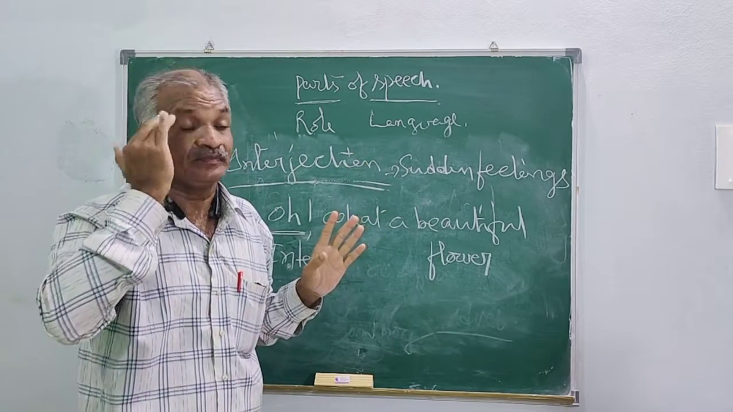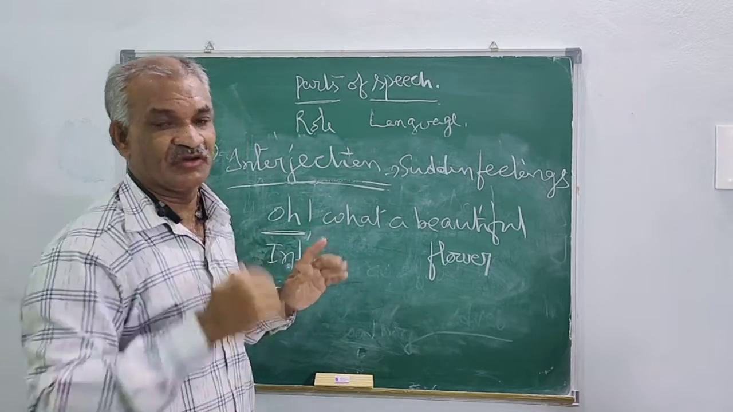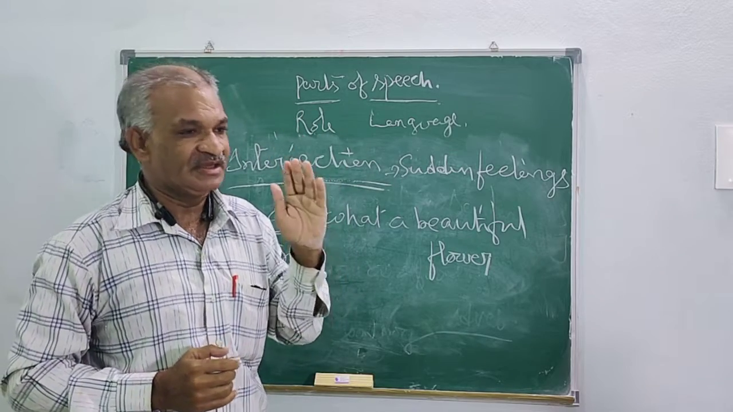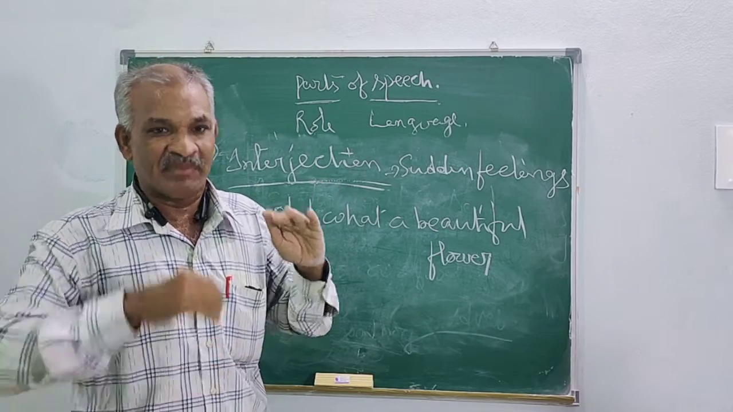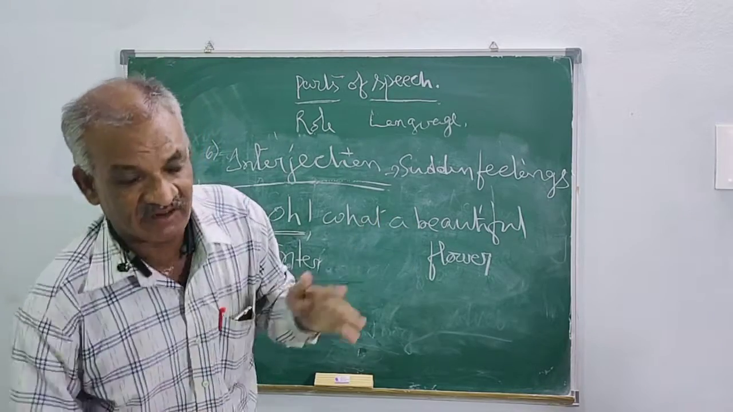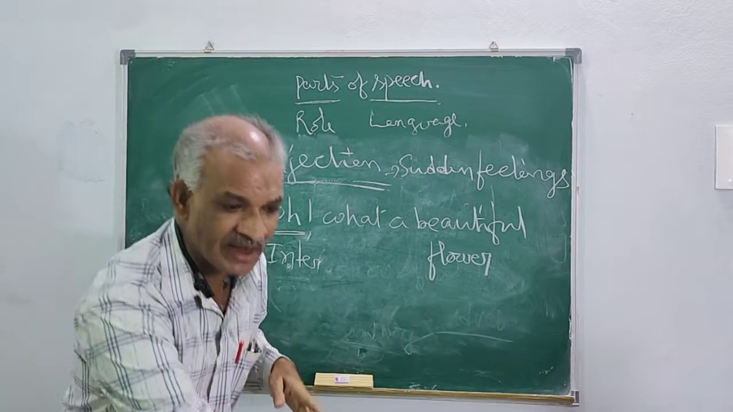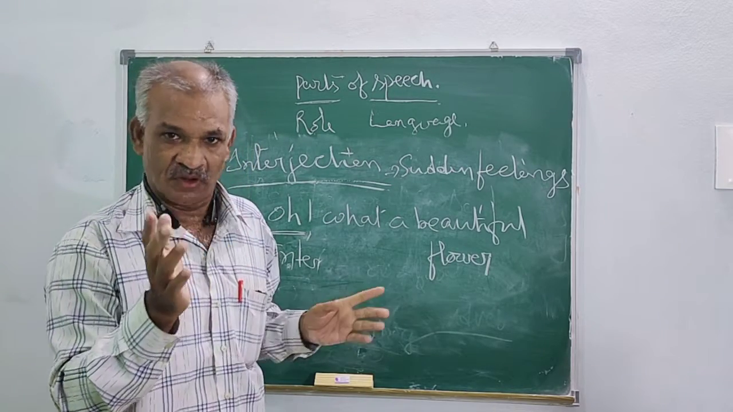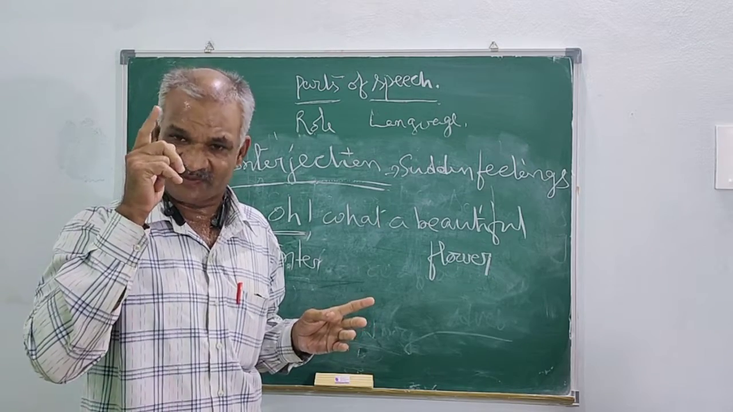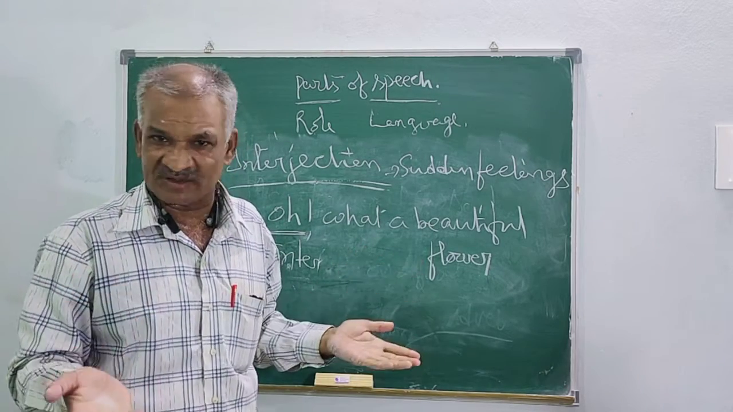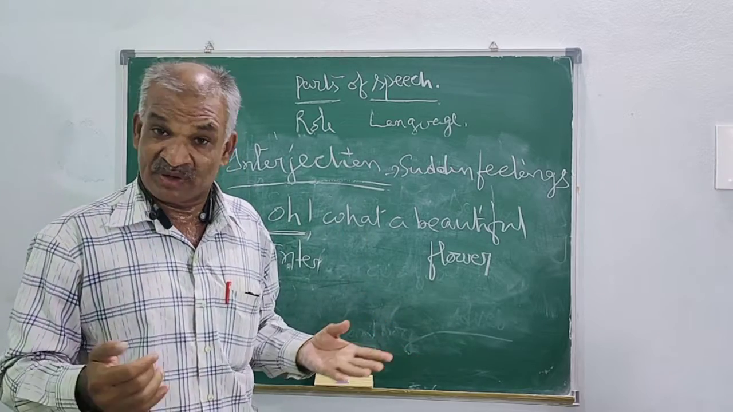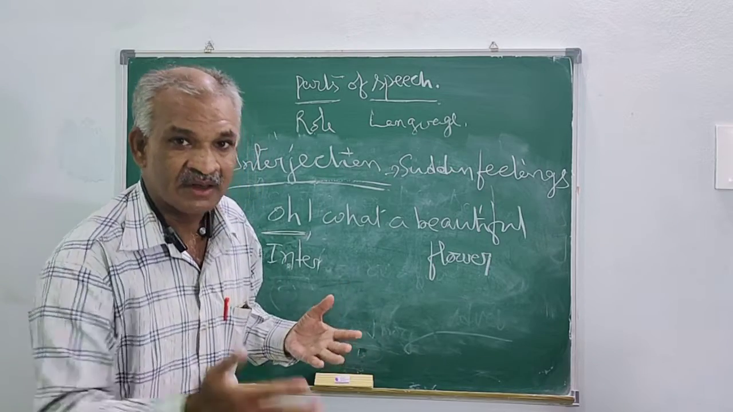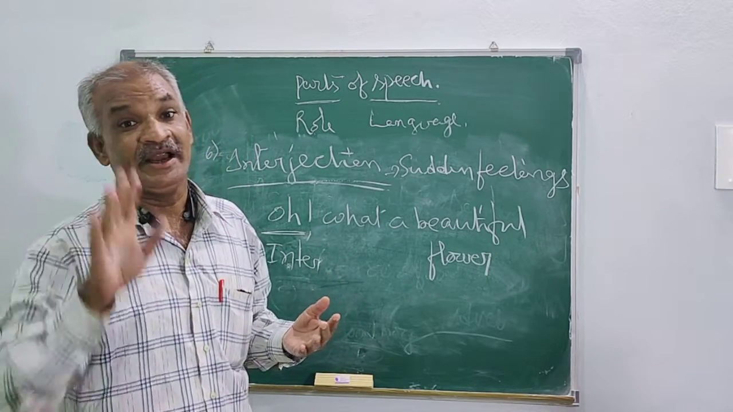And similarly, suppose you are going to the market. One small boy is riding a cycle, and by mistake he falls down. So all of a sudden, what will you say? "Arr!" Were you prepared to express it? No. Did you start from your home to express this feeling? No. You don't know the person, and you don't know about the incident. But all of a sudden, by observing the incident, what will you say? "Arr!" This "arr" is called an interjection.